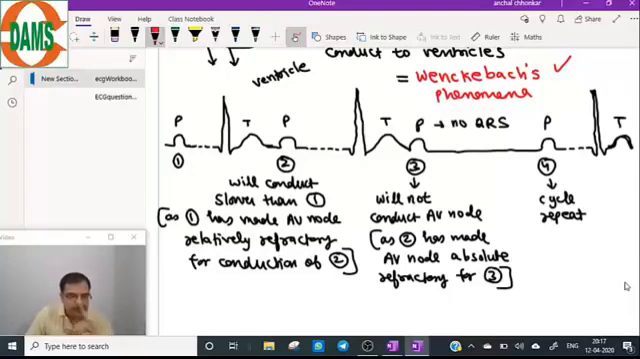Now, second question. Whenever QRS is coming, it is preceded by a P wave. True or false? Is each QRS preceded by a P wave? Yes, you can see whenever QRS is coming, it is preceded by the P wave. True.